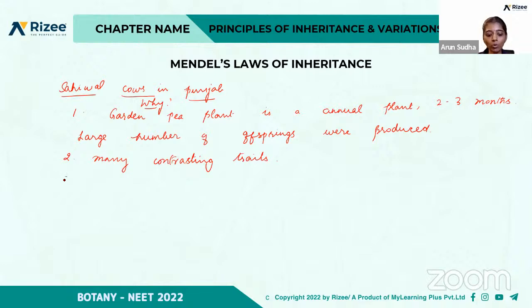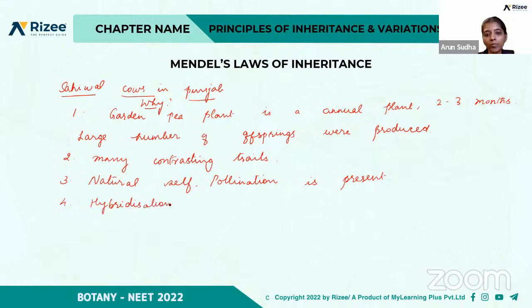And it is able to self-pollinate, that is, natural self-pollination is present, and also hybridization is possible, and it is easy to cultivate. And they have large seeds. So these are the main properties that the pea plants have.